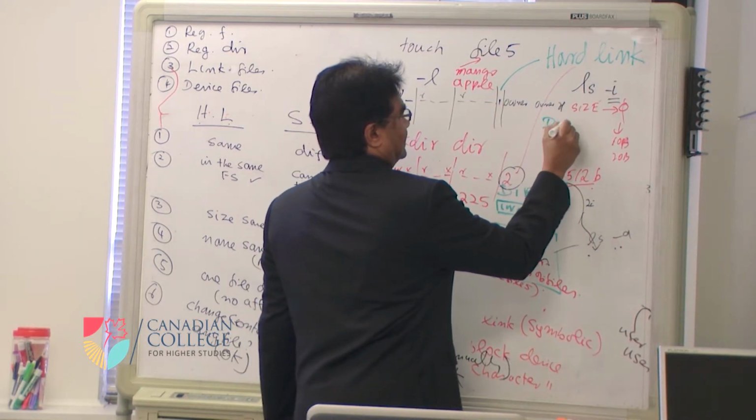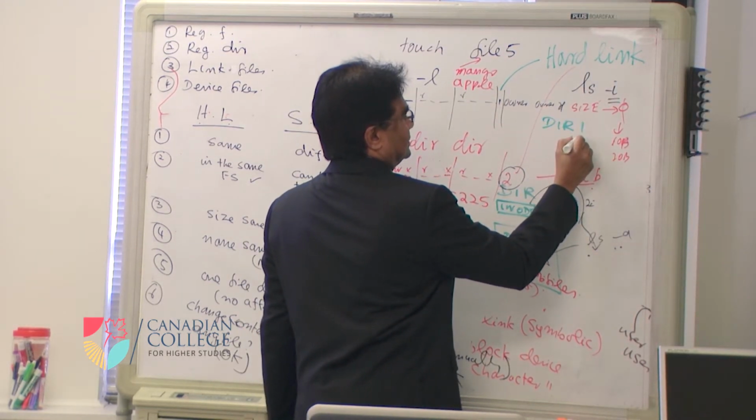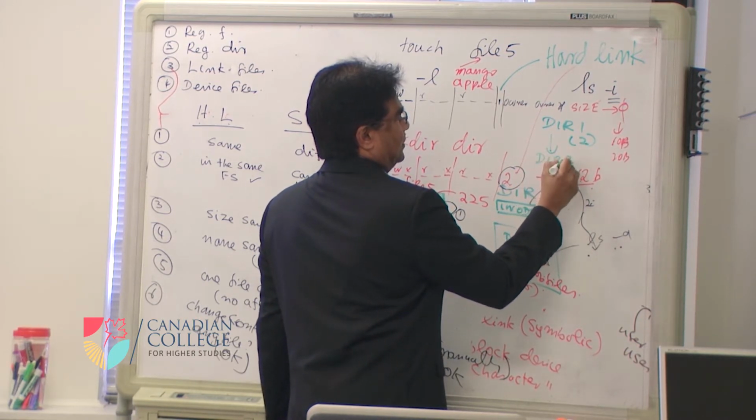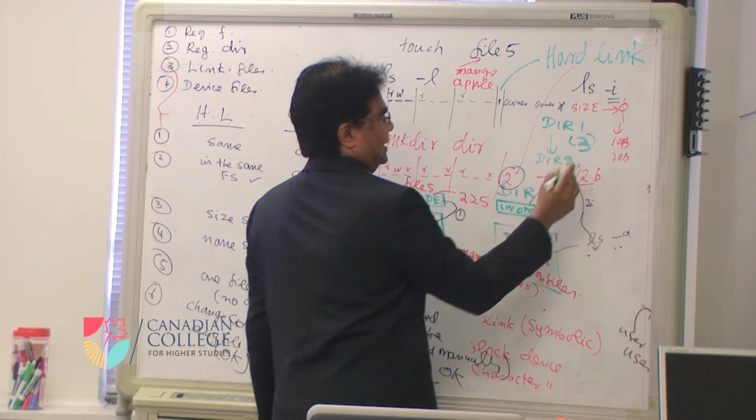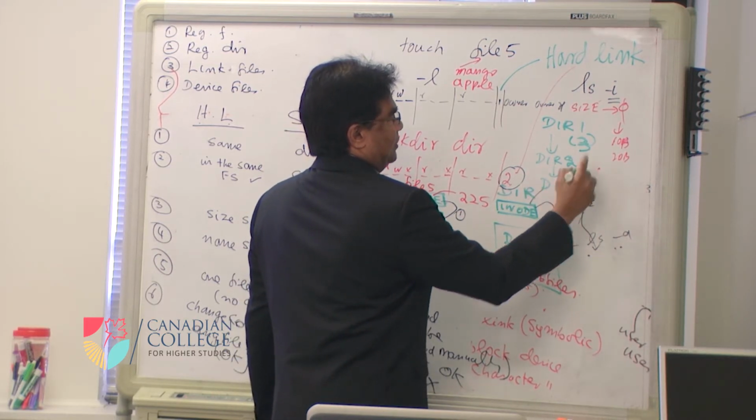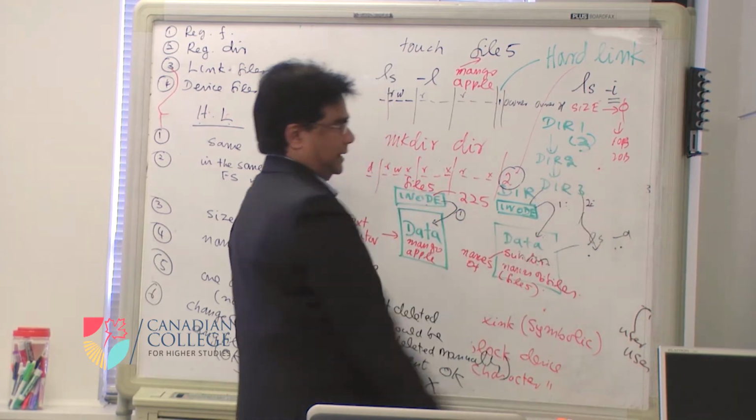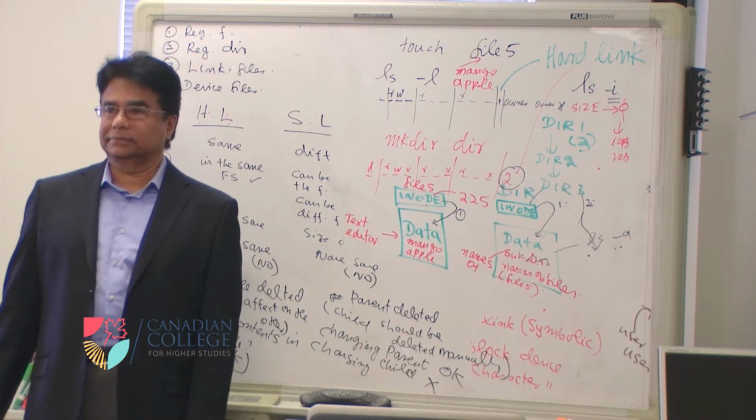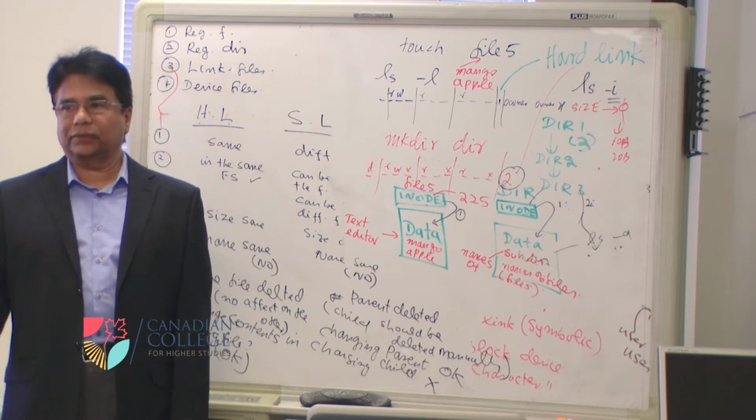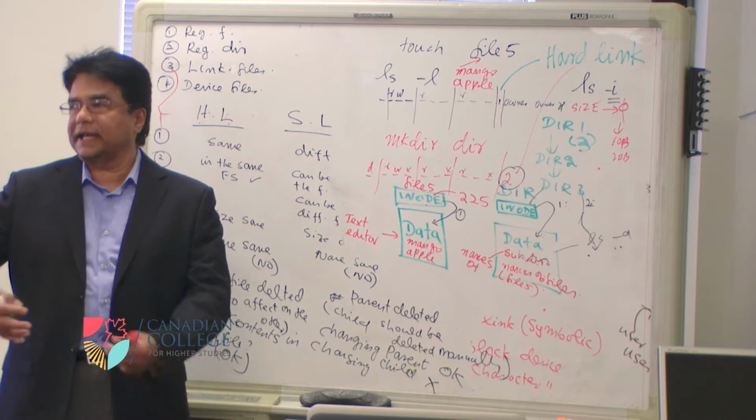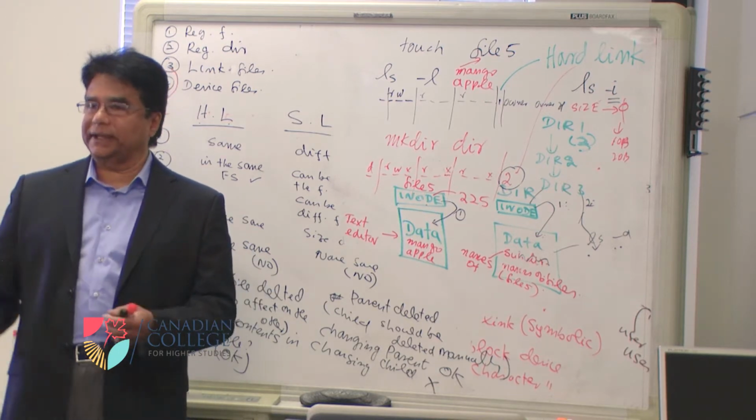Say dir1, how many links do you have for dir1? 2. Now I created dir2 under this. How many now? 3. Now under dir2, I created dir3. How many do you have now? Still 3, because dir2 is 3 now. It's like a chain that keeps on going.